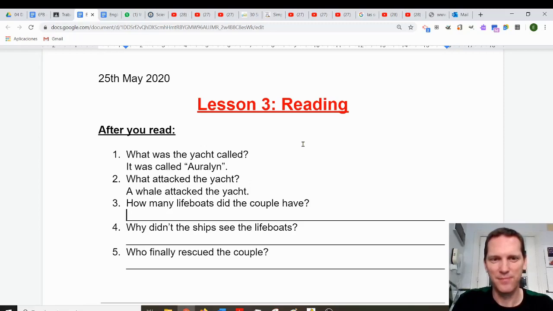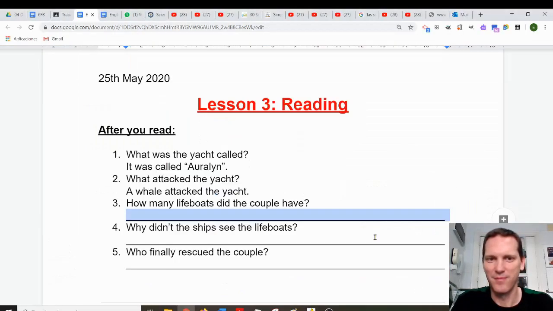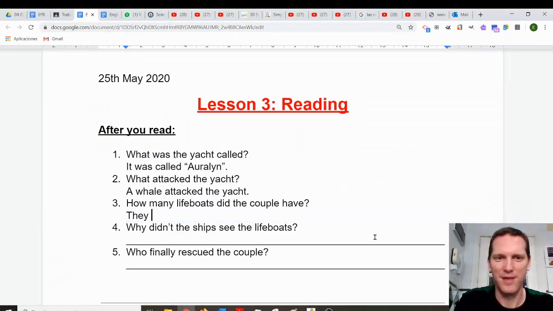Number 3, how many lifeboats did the couple have? Well, I know the answer to this one. Even if you didn't read it, if you looked at the picture, you can see 1, 2, right? So they had 2 lifeboats, all right? Lifeboats, not just 1, they had 2.